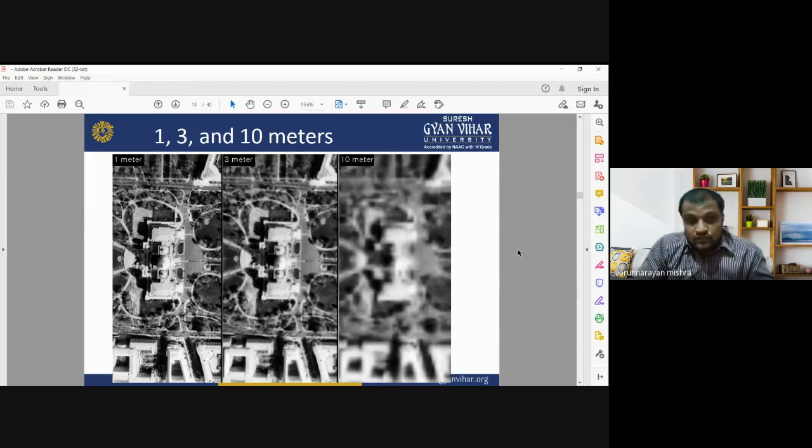So when we use high resolution satellite images of 1 meter or less than 1 meter, it is very useful to identify the boundaries, shape, and size of different urban features and urban classes, any kind of building or flyover roads, any urban structure or infrastructure in that urban area.